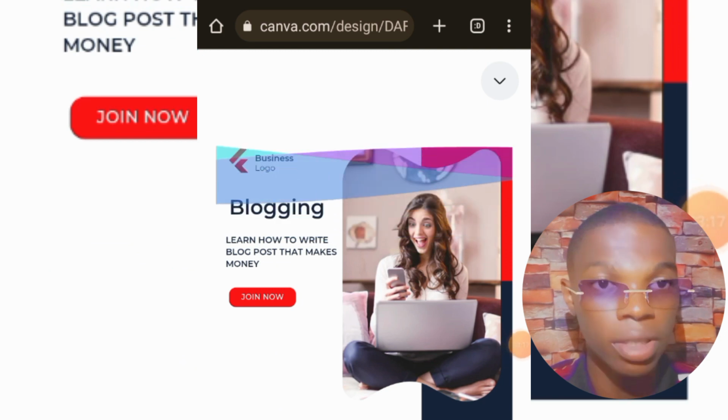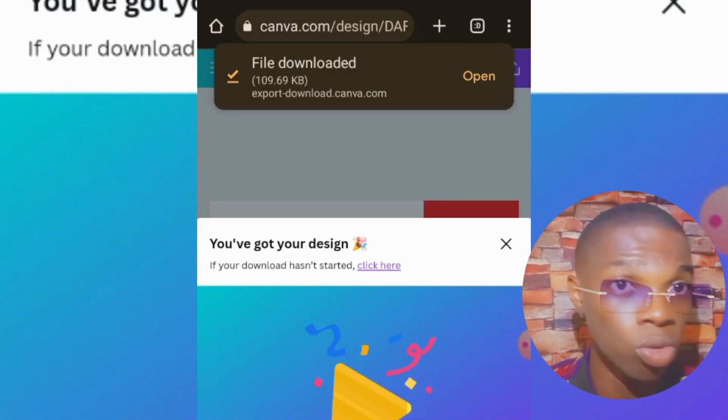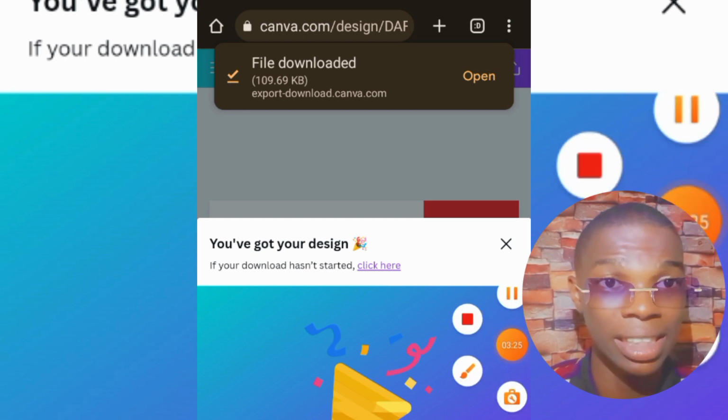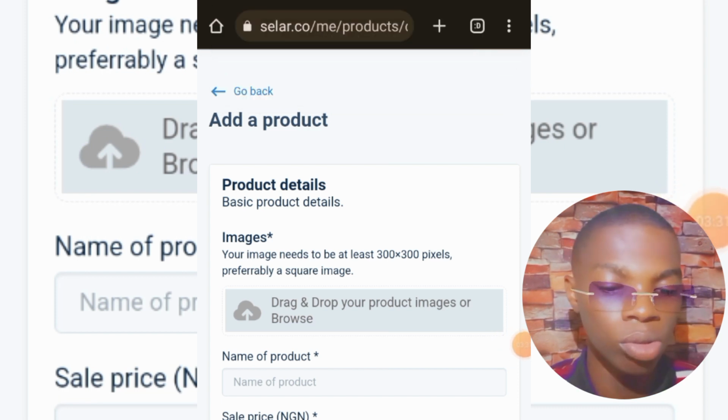I'm going to click on the download button right here. And you can see the design is already downloaded, so let's just wait for it to complete its download. Once we've downloaded the design using Canva, we're going to be heading over to seller.co to upload our image.